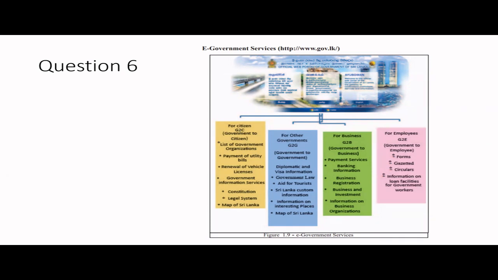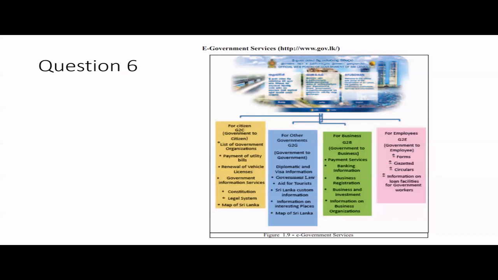So G to G means from a government to government. Like for example, visa information or government law, right? Helping the tourists, right? Those kind of things you can consider as G to G services. G to B means from the government to the businesses, like banking information, what are the requirements for the business registration, tax information, how to start a business, how to do the investments.